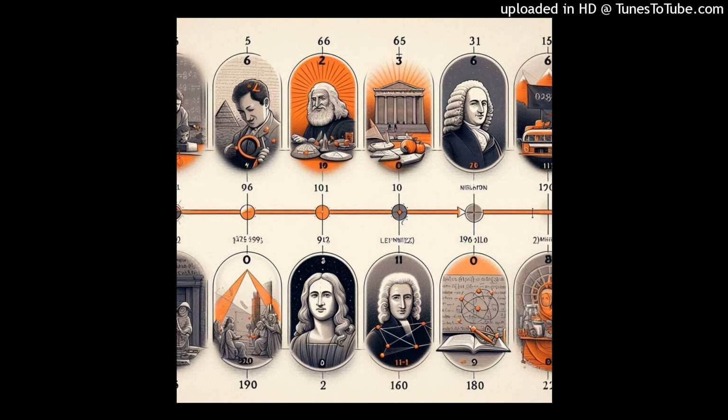Okay, so let's go back to 1915 and revisit the weak field approximation. Sure, it's a really useful technique for simplifying those complex equations of general relativity. Yeah, it makes it easier to calculate things like gravitational lensing. Right. And without it, we wouldn't be able to study those fascinating phenomena in astrophysics.